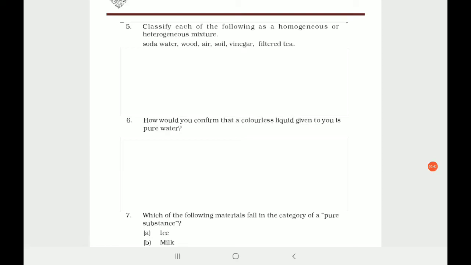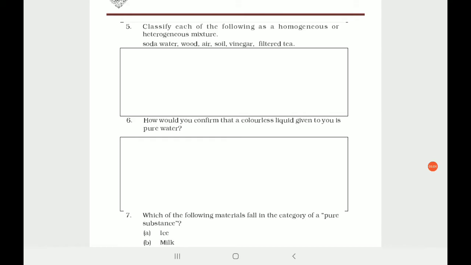एयर इज होमोजेनियस ऑफ कोर्स. सॉइल इज हेट्रोजेनियस मिक्सचर. सॉइल में बहुत सारी चीज़ें होती है अलग अलग, so that can be easily seen in the soil, है ना. तो vinegar is a homogeneous mixture. Filtered tea, it's not just tea, it's filtered tea, of course it is homogeneous mixture. Okay. Everything is mixed, maybe the color is changing but things are mixed together.